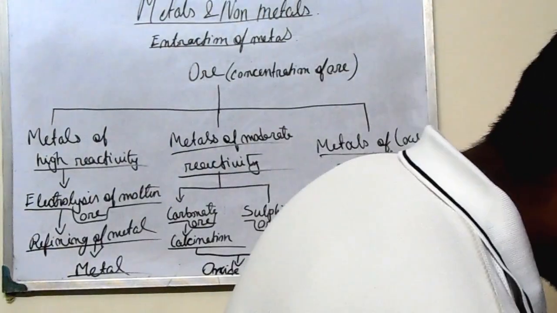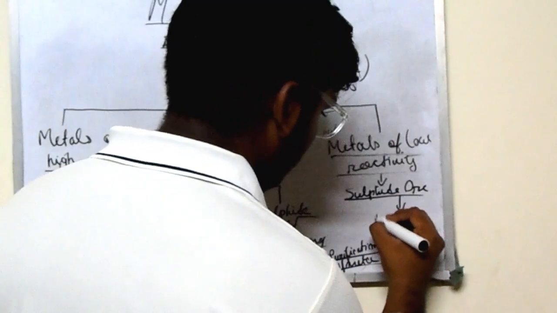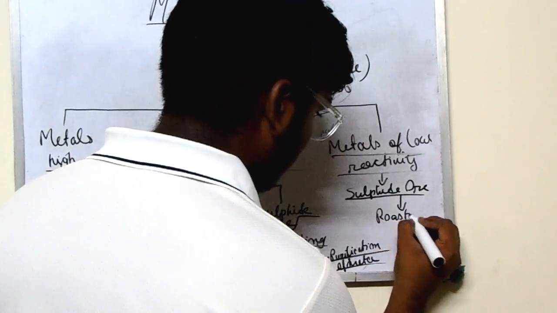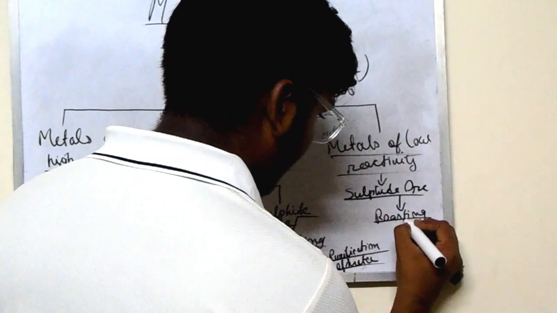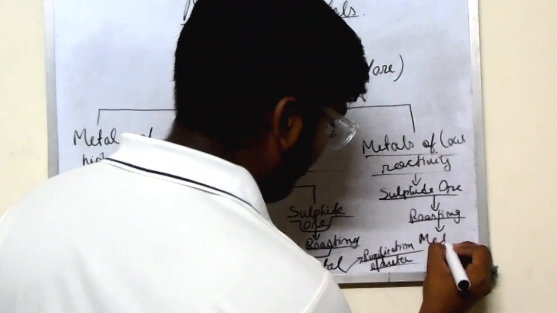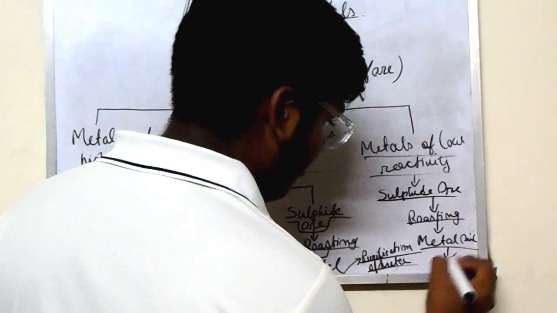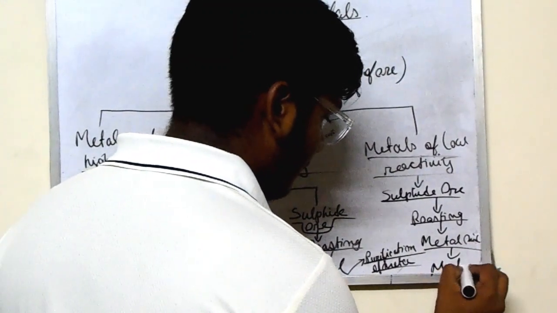Then roasting, same one, sulfide ore roasting, metal oxide, then pure metal.